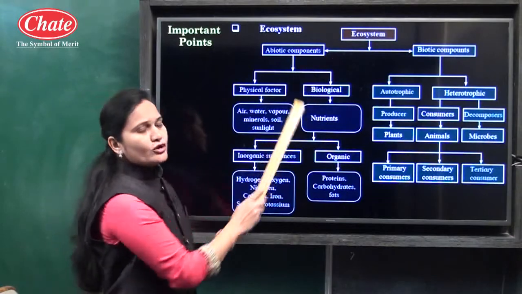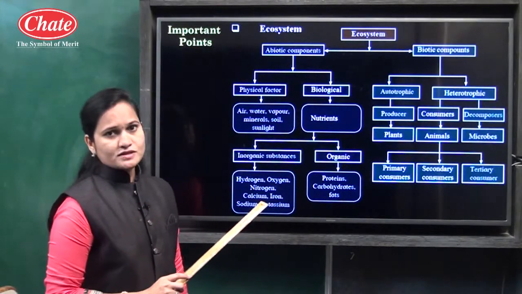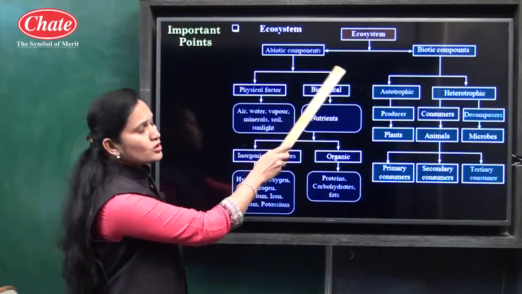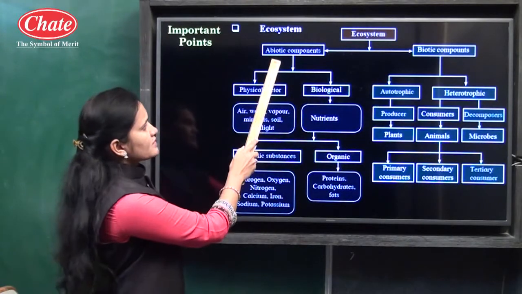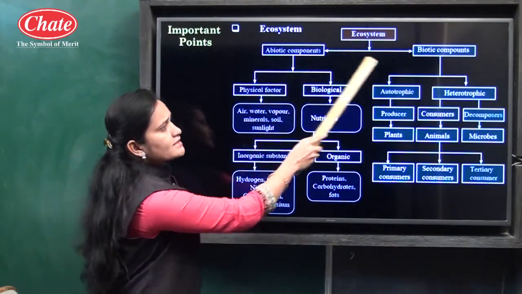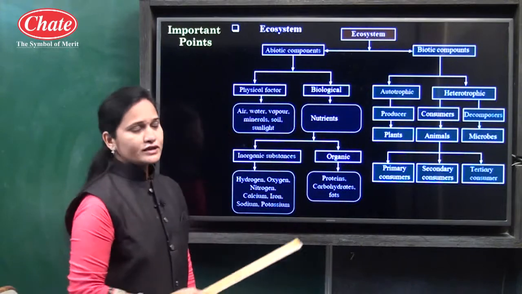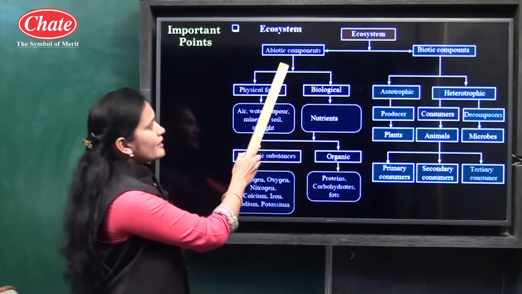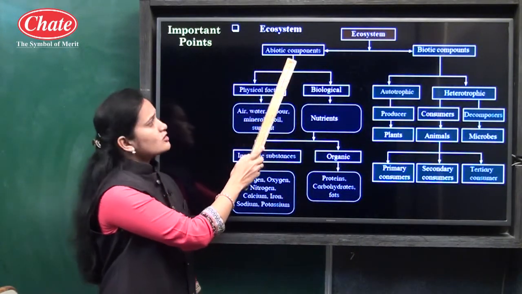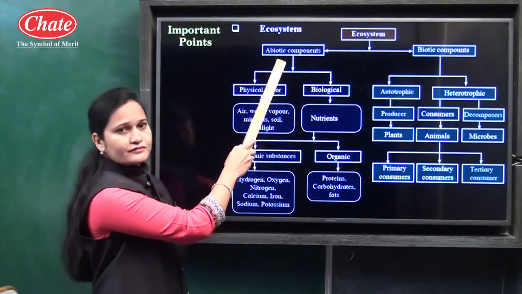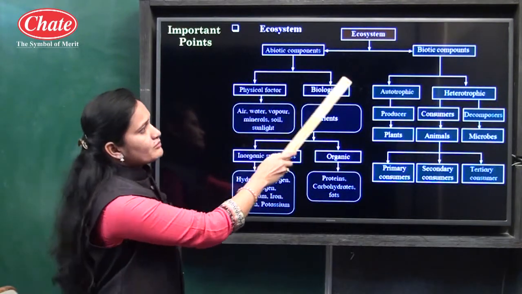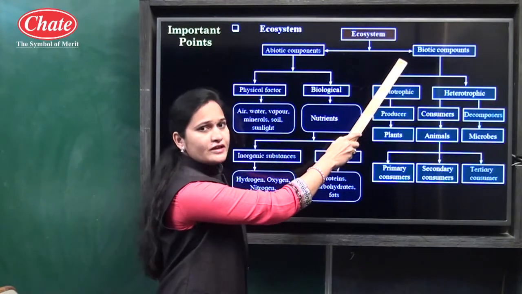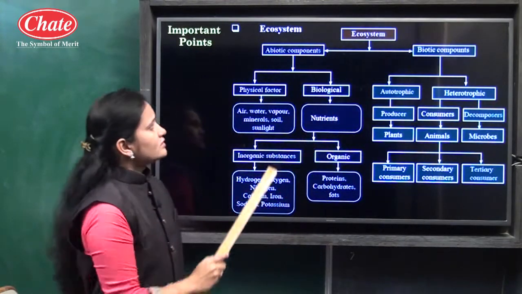If we want to see the classification of ecosystem, it is divided into two components. The first one is abiotic components and the second one is biotic components. Abiotic components involve all non-living factors, and biotic means all living factors are involved.